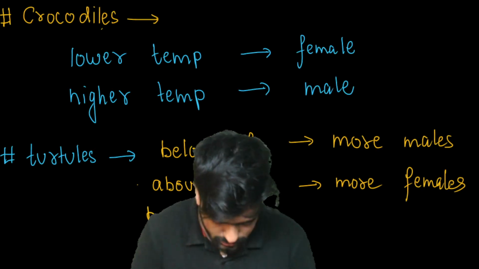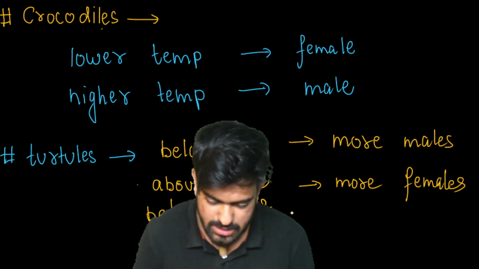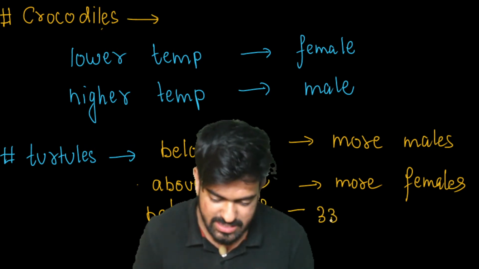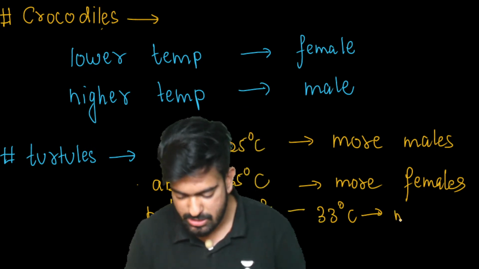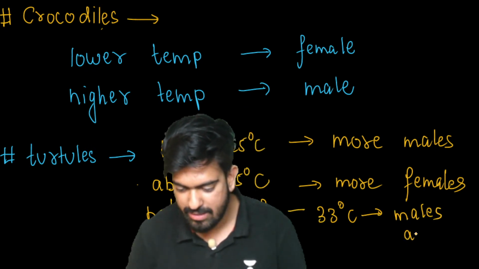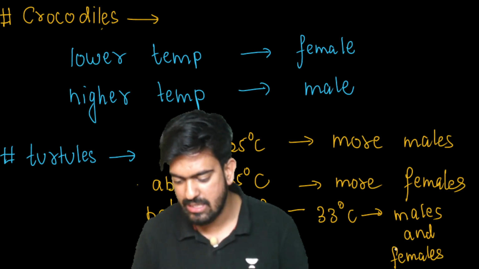Okay. Now, if it is between 28 degrees Celsius to 33 degrees Celsius, then what will it be? Almost equal. Males and females equal. Clear? Males and females equal. Yes or no?